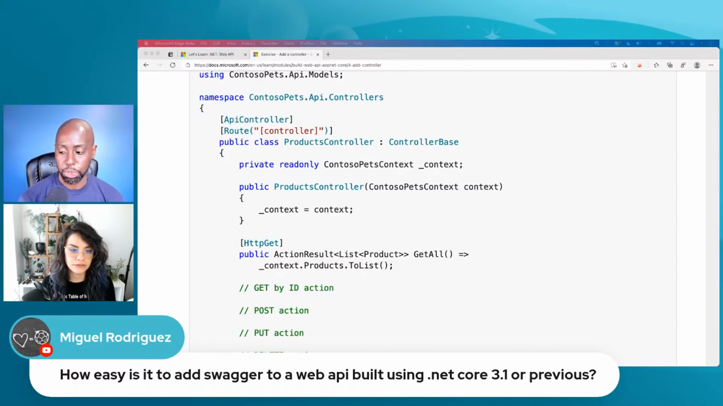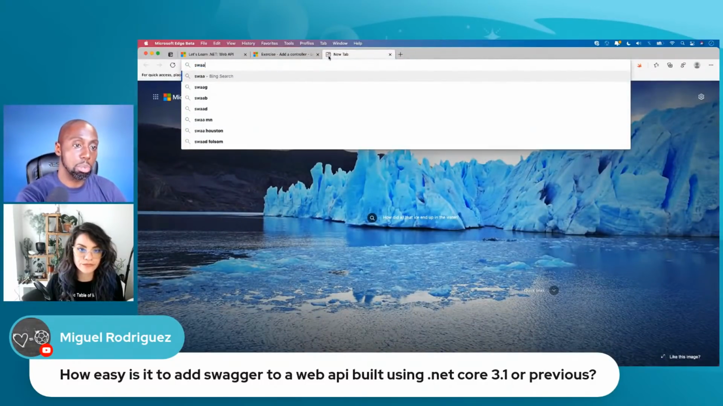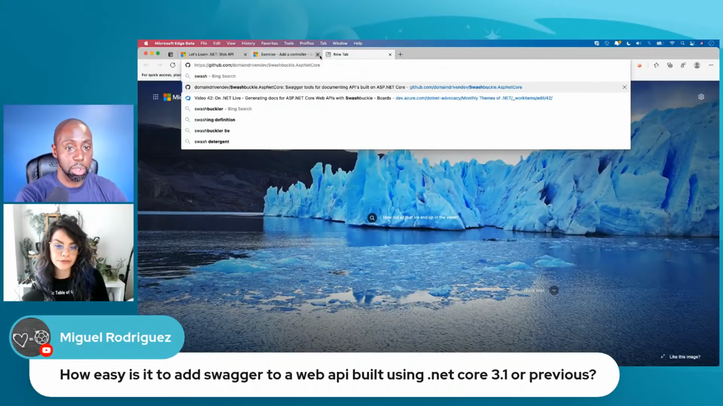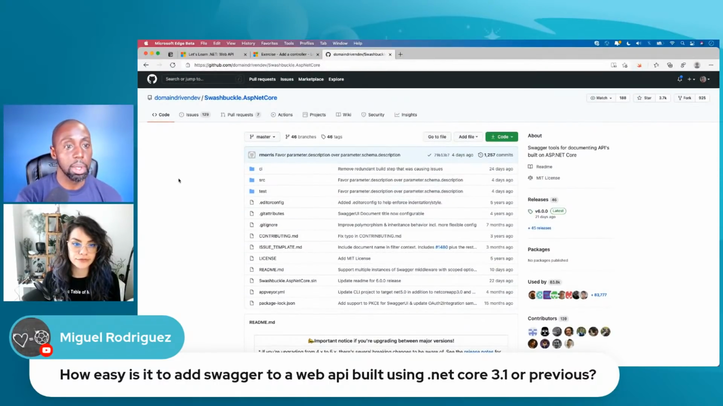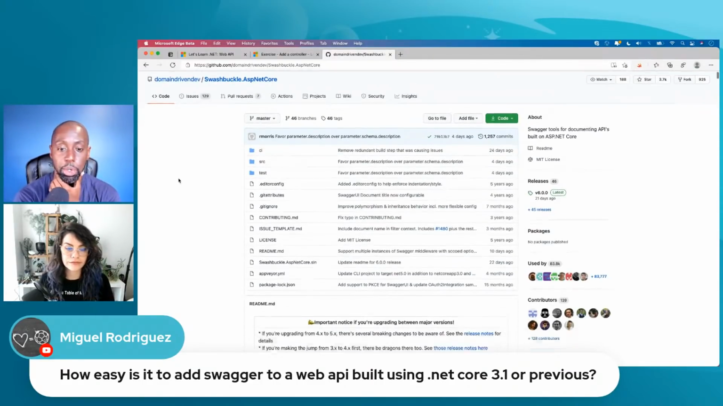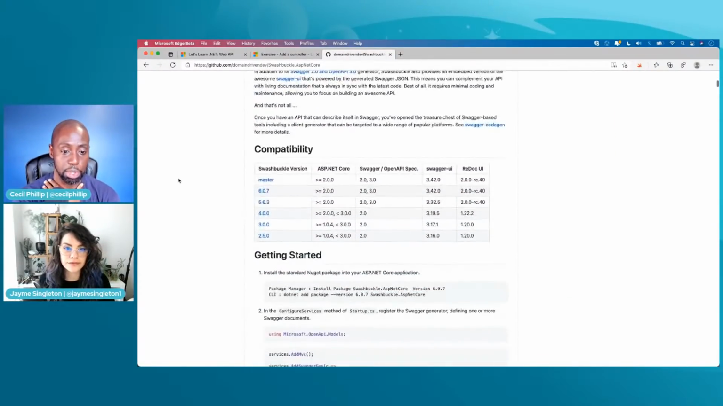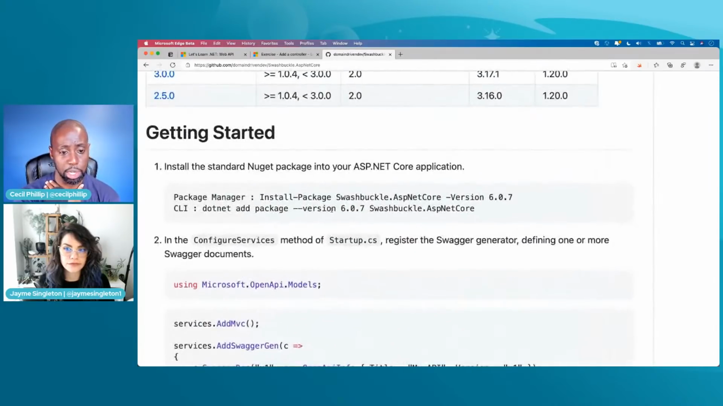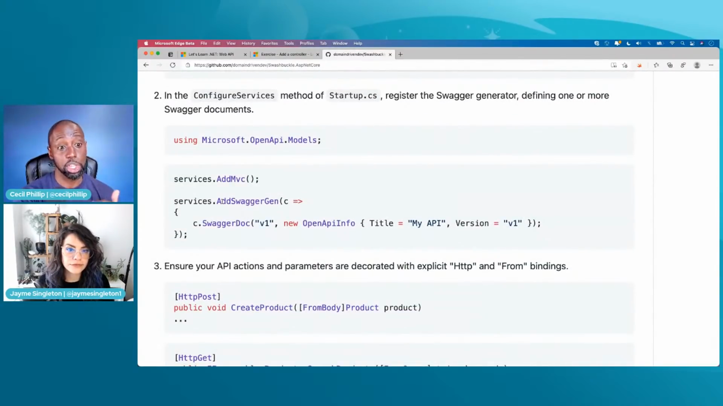And usually what I tell folks to do, the Swashbuckle folks have a really good set of documentation that we could use, right? So if you head over to GitHub, this is where you can check out the Swashbuckle stuff, at github.com/domaindrivendev/Swashbuckle.AspNetCore. They have a lot of great documentation here that'll show you how to get started. So usually it starts off with just installing a NuGet package, which again would be this Swashbuckle.AspNetCore. And then it'll show you some of these additional methods that you need to have.